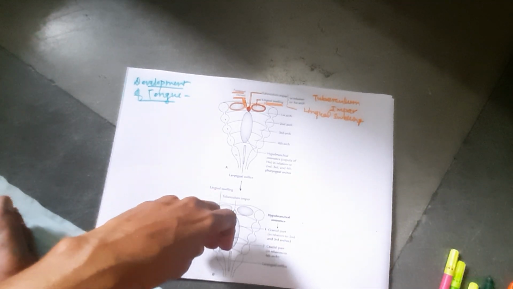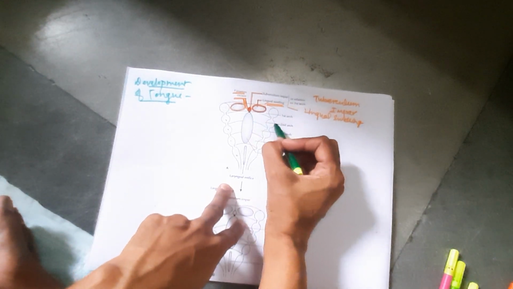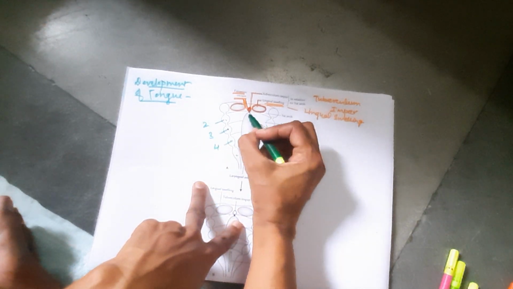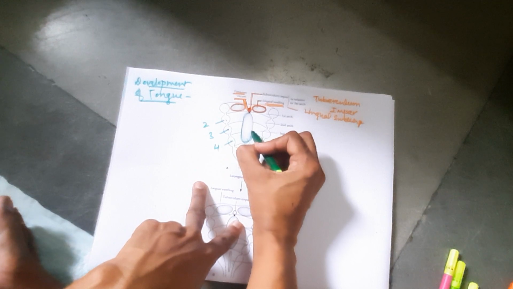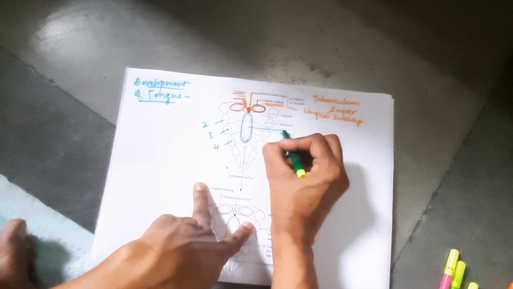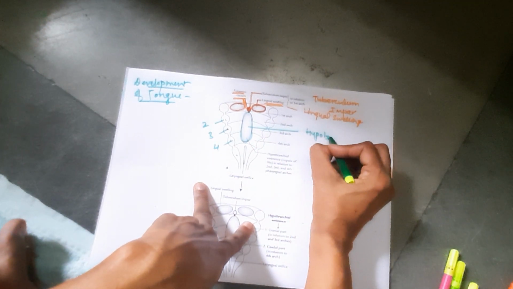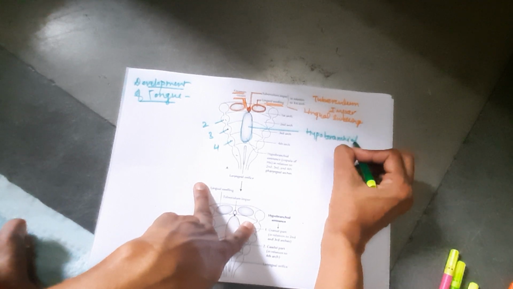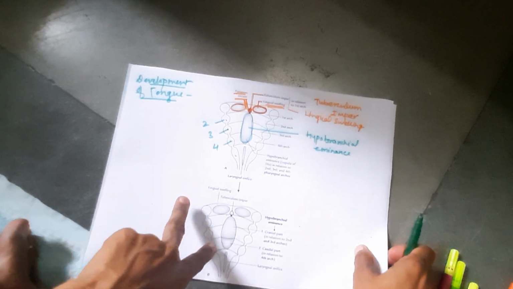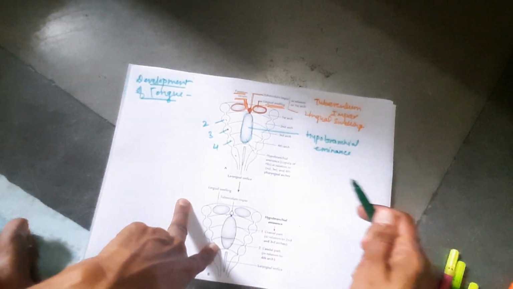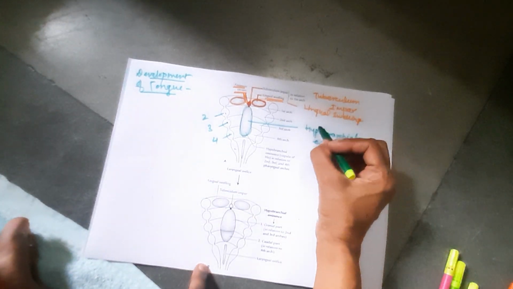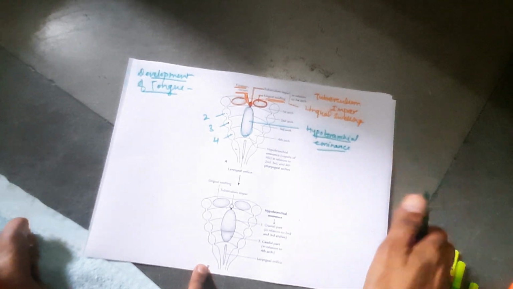Another midline swelling also develops in relation to the second arch. This is the second arch. In relation to the third arch, in relation to the fourth arch. This swelling is known as the hypobranchial eminence. Hypobranchial eminence. It develops in relation to the second arch, third arch and the fourth arch. Midline swelling occurs due to the proliferation of the mesoderm. That swelling is known as hypobranchial eminence.